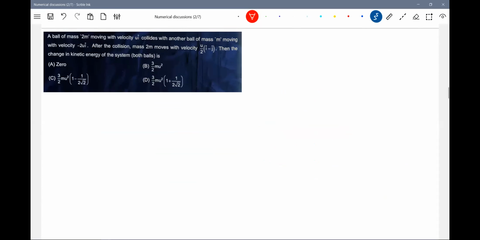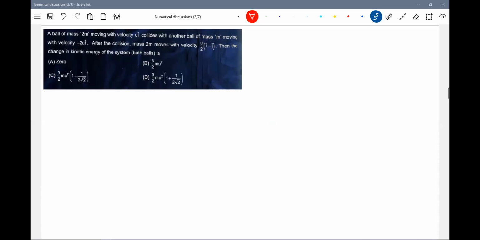Let's take the problem: a ball of mass 2m moving with velocity u i collides with another ball of mass m moving with velocity minus 2u i. So there are two balls.